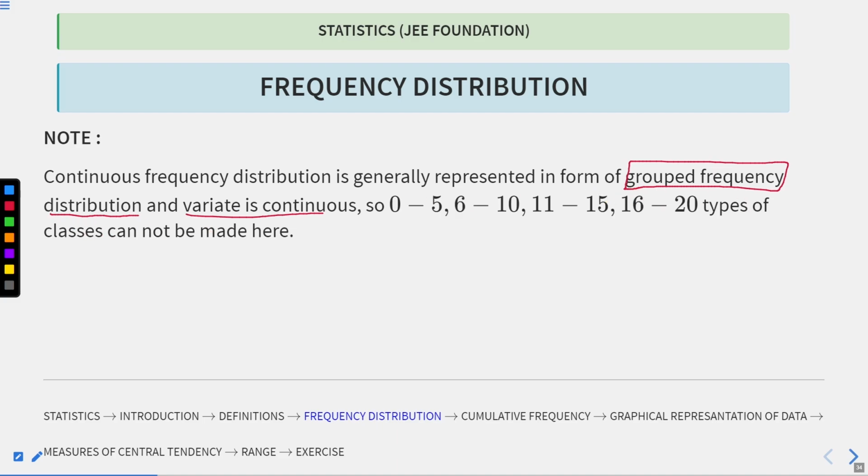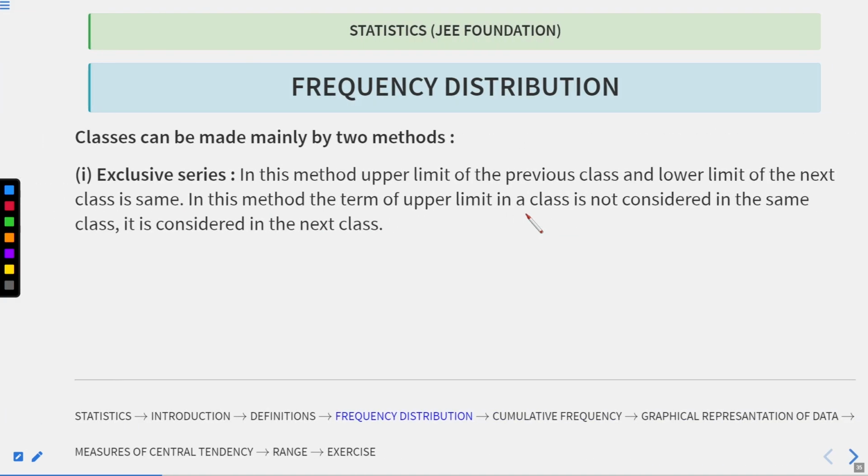So classes like 0 to 5, 6 to 10, 11 to 15, 16 to 20 cannot be made here. Okay, so this type of classes cannot be made. Let's move to the next.